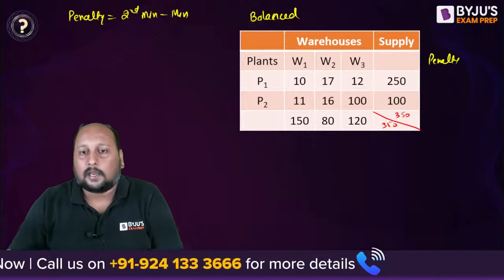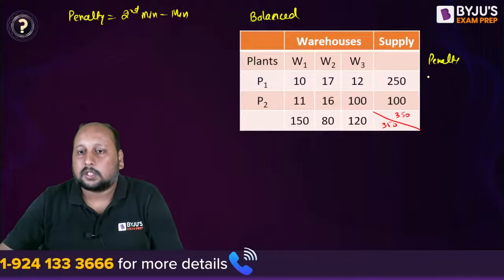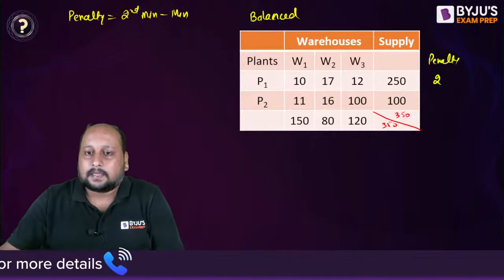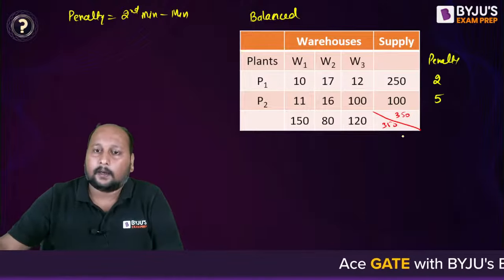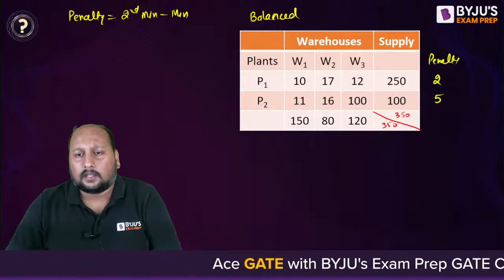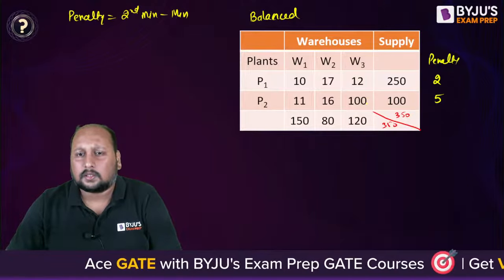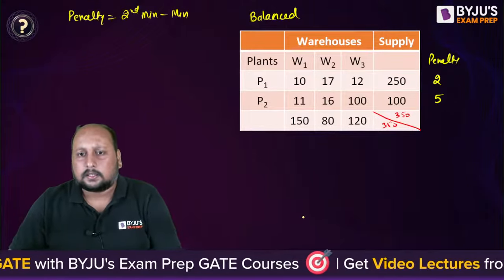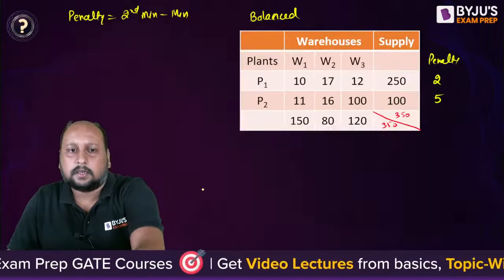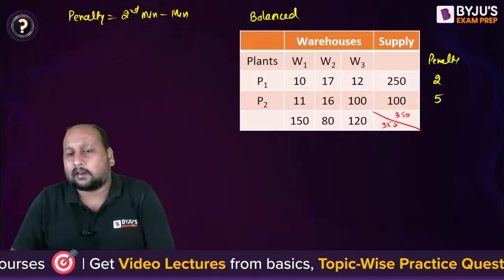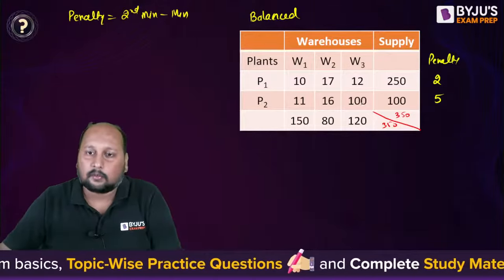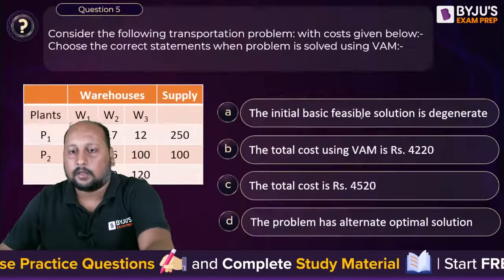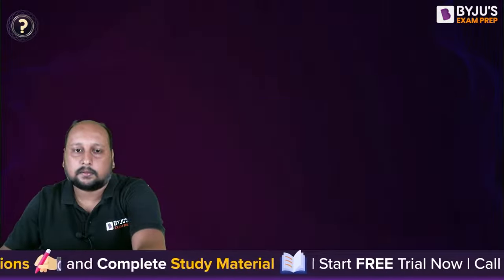Now, if you try to calculate, the minimum is 10, the second minimum is 12. So this will have a value equal to 2. Minimum and second minimum for this one are 11 and 16, that is equal to 5, right? Okay. I think this should be 10, because this is a very huge value. Let's calculate by taking it as 100. No, 10 would be better, otherwise we would get an absurd value. Let's take it as 10 only, right? Let's not take 100. Let's take it as 10.